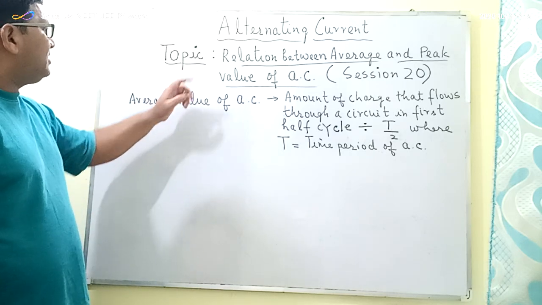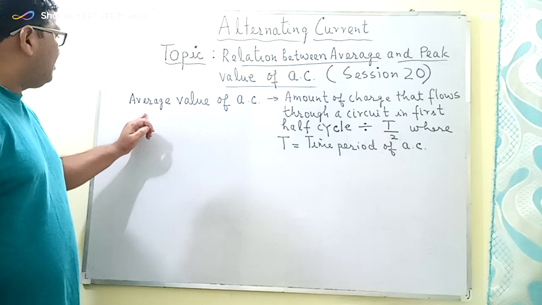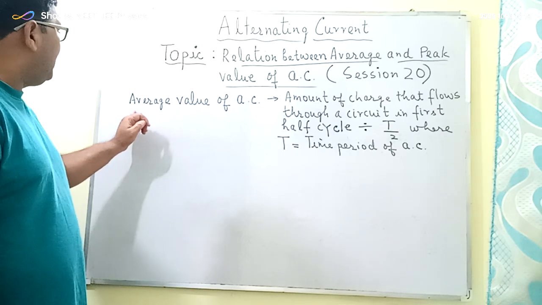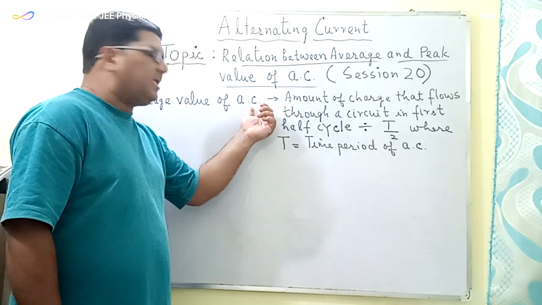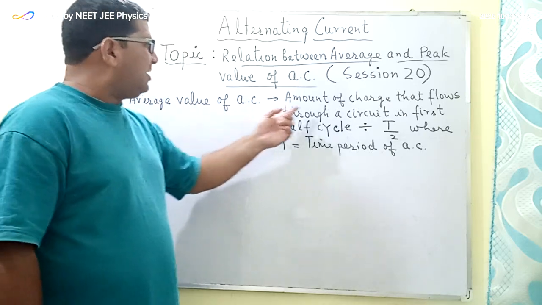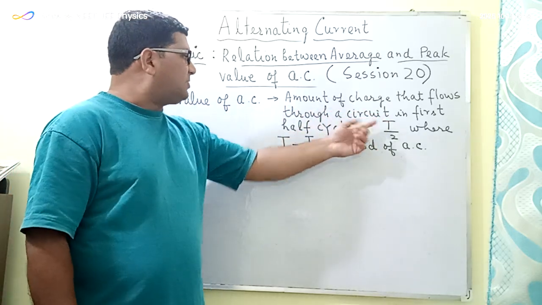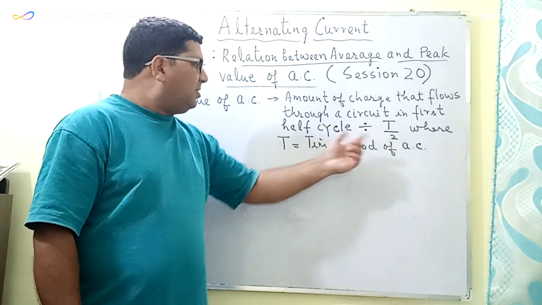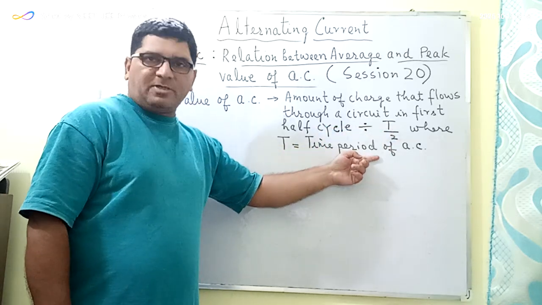So before proceeding with this topic, I would like to just go through the definition of the average value of alternating current. The average value of alternating current is the amount of charge that flows through a circuit in the first half cycle divided by T upon 2, where T is the time period of alternating current.